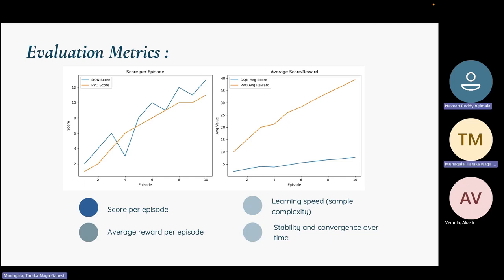Now, going to comparison and insights. DQN learns faster but is unstable, with sharp spikes and drops. PPO is slower but learning is more stable and reliable. Both eventually performed well, but PPO was the more robust choice overall. Now my friend Ganesh will take over.